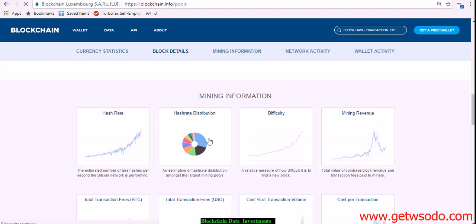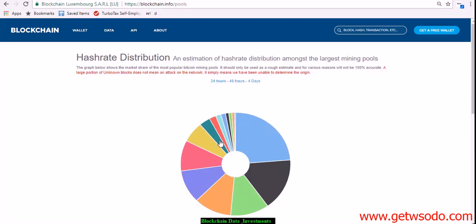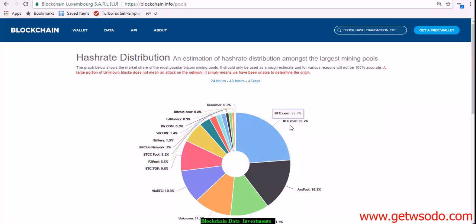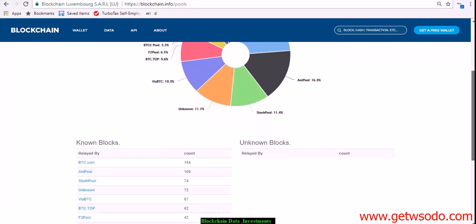You know I said mining's competitive? Gosh, 1/3 of mining, 1/4 of mining is taken up by Bitcoin.com. You've got Antpool confirming 16.3% of transactions. Slushpool doing 11% of blocks. Unknown doing 11%, whatever that is. ViaBTC doing 10%. And you've got all these other ones, right? All these other pools confirming transactions. Well, gosh, there's a lot of people. Like the top 1, 2, 3, 4, 5, 6, 7, 8. 8 of them control 7/8 of the entire Bitcoin blocks. I mean, it's crazy. Known blocks, unknown block.